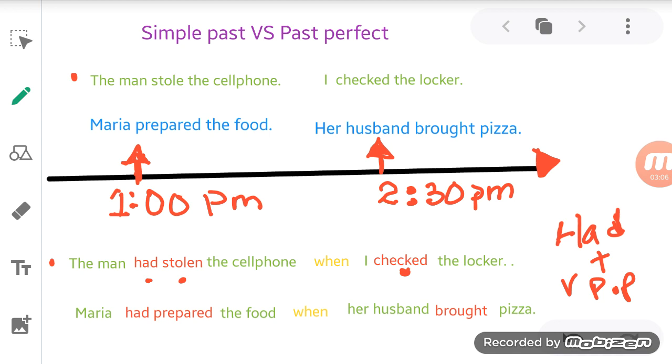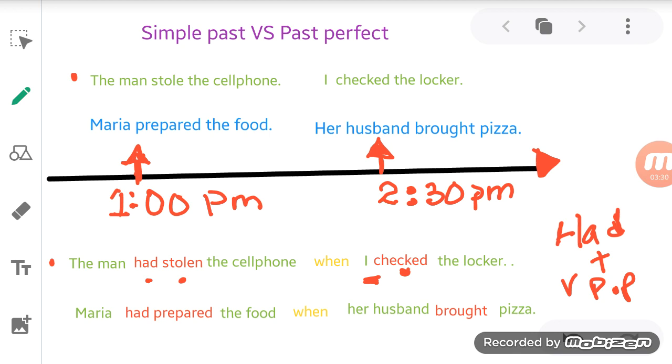But it doesn't matter about the organization here, because I could say when I checked the locker, the man had stolen the cell phone. That is correct. I can interchange the positions of the sentence or the ideas. What I mean is the actual situation, the time that it happened, for example.